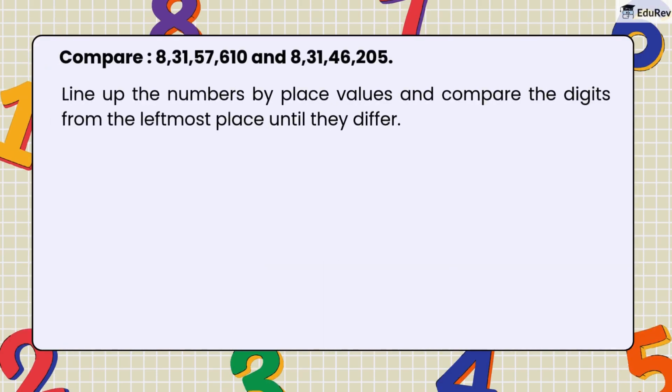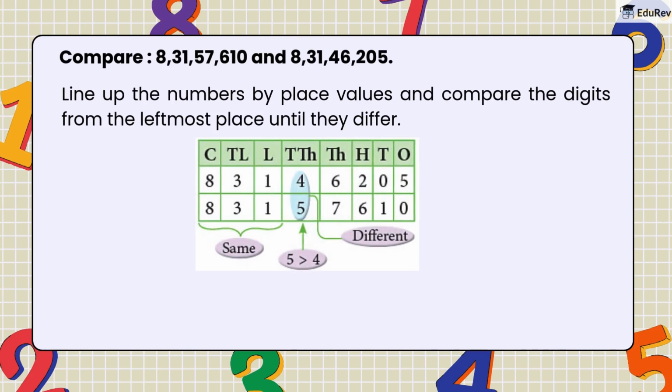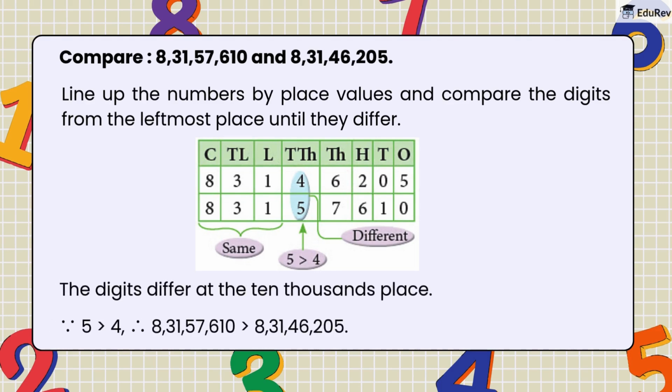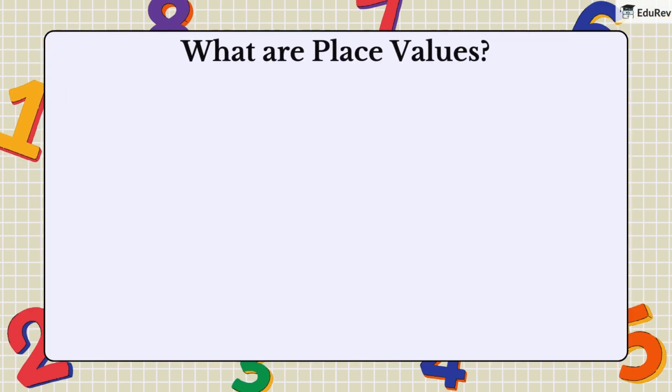But if both numbers have the same number of digits, we start comparing from the left. For instance, if you compare 8 crores 31 lakhs 57,610 and 8 crores 31 lakhs 46,205, you line them up. Starting from the left, both numbers begin with 8 and then 3, but when we reach the thousands, 57 is greater than 46. Thus, 8 crores 31 lakhs 57,610 is larger.